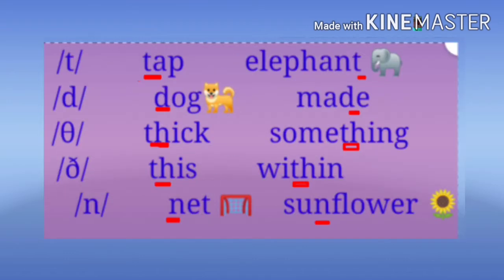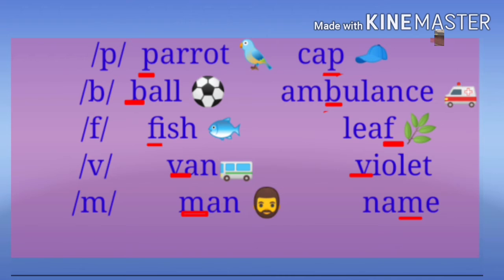Let's come back to the sounds. T as in tap, elephant. D, dog, maid. Th, thick, something. This, within. N, net, sunflower. P as in parrot, cap. B, ball, ambulance. F, fish, leaf. V, van, violet. M, man, name.